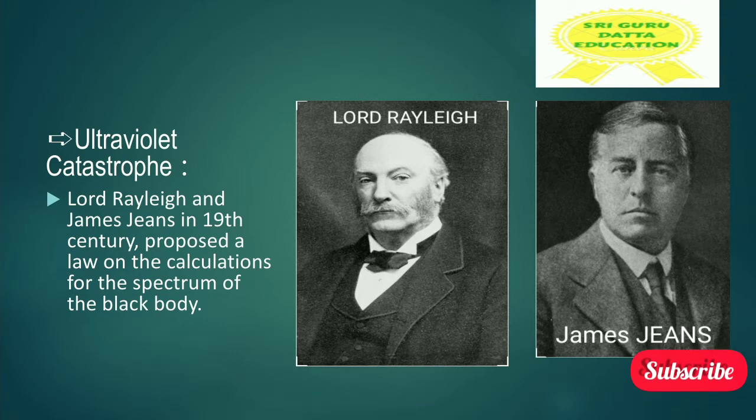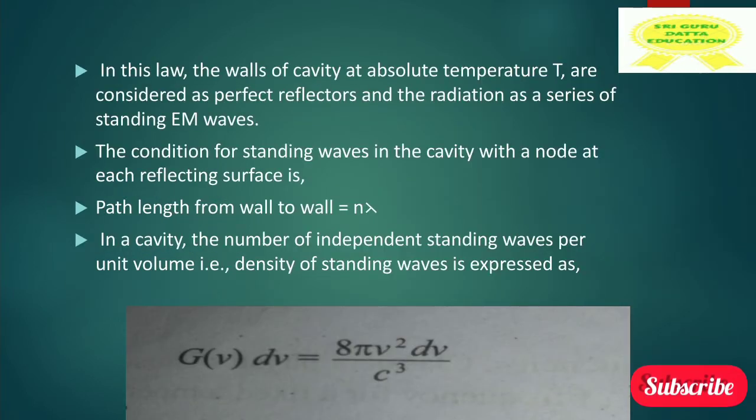In this law, the walls of the cavity at absolute temperature T are considered as perfect reflectors, and the radiation as a series of standing electromagnetic waves.